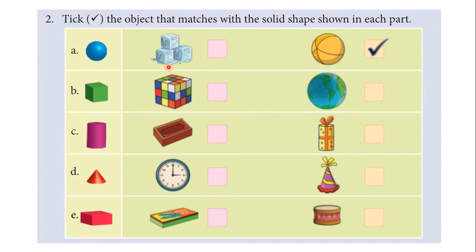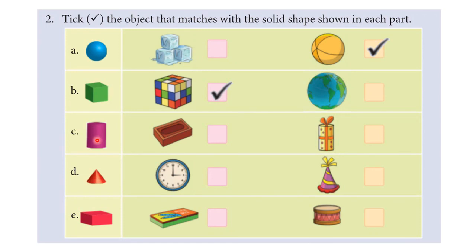So these are cubes of ice. Since these are cubes, we will not tick this box. Ball is a sphere, and hence it matches with the given shape here, so we will tick this box. Coming to B, we have a cube here, and we have to tick this box. This is the Rubik's cube, and this is a globe, and it is spherical in shape. The shape of this is sphere, and the shape of Rubik's cube is a cube, so we have to tick this box.